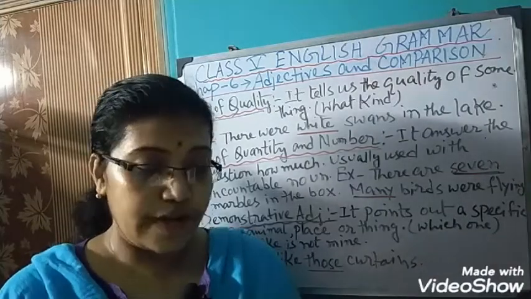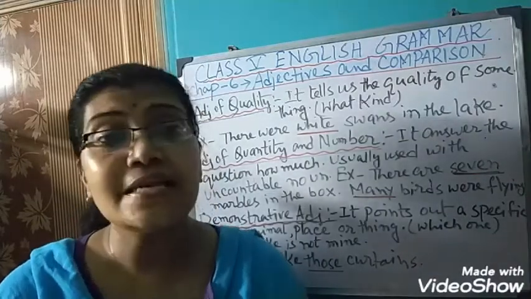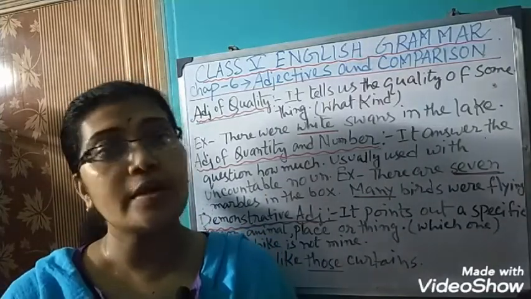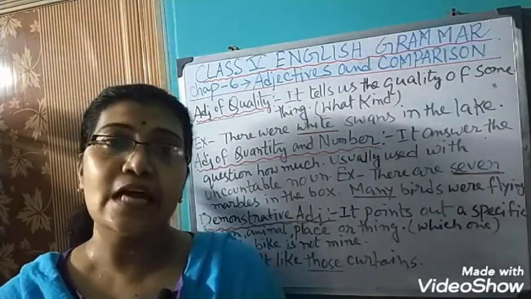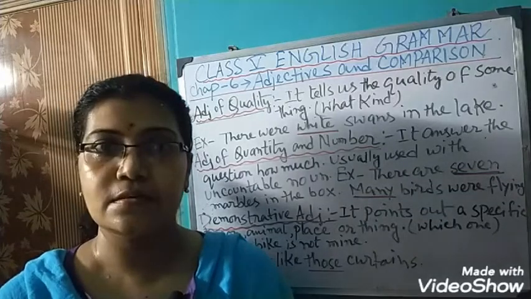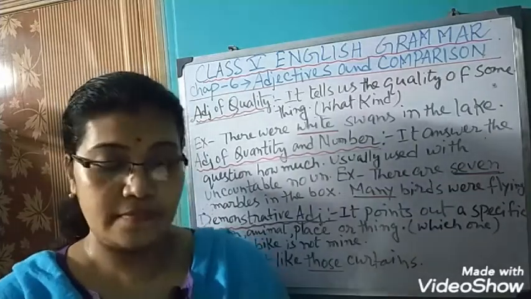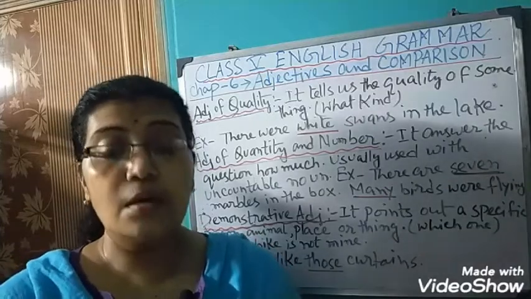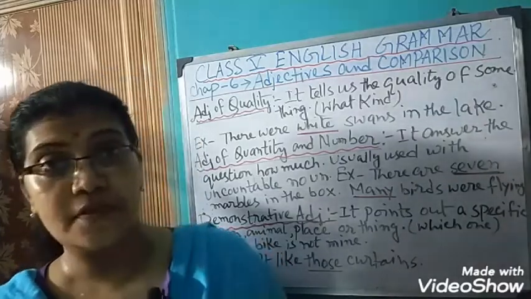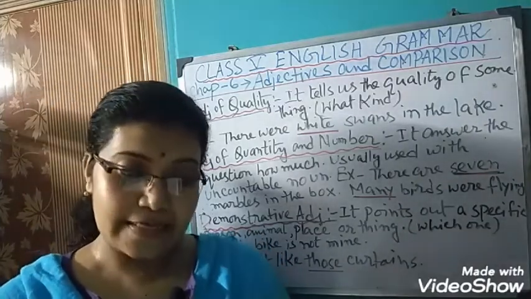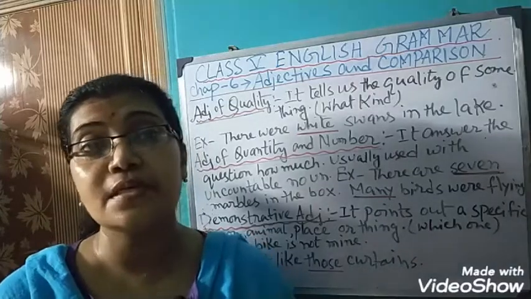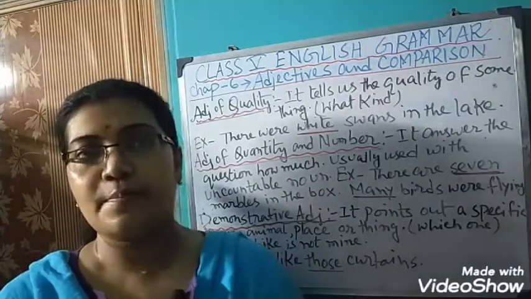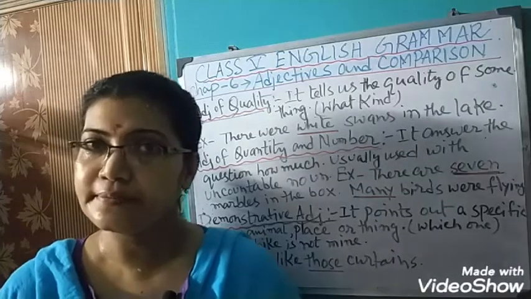For example, Manali is tall. Here tall is the adjective and it is placed after the be verb is. Thirdly, after verbs like seems, look, grow, feel, for example, she seems happy. Happy is the adjective.